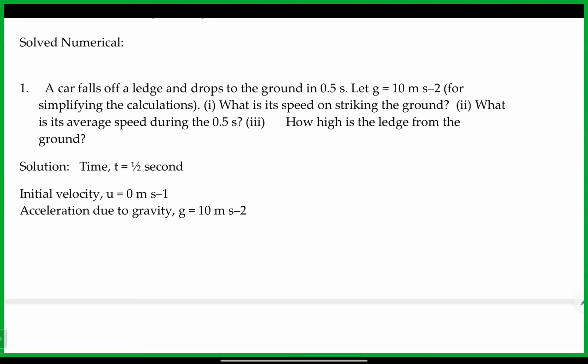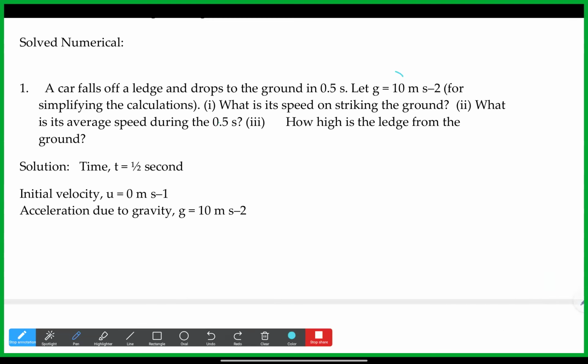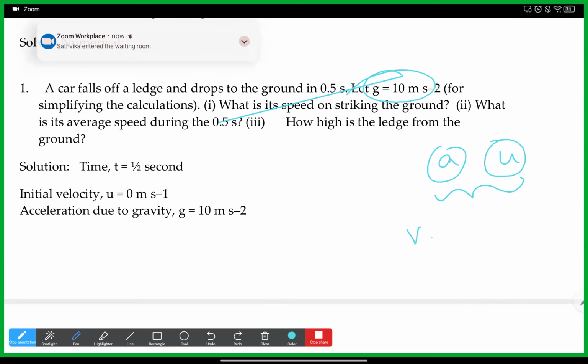They're asking this. So we know, Pranavi, that whenever initial velocity and g values are known, acceleration and initial velocity are there for us in the given question. If they ask us to find the final velocity, we have to use v is equal to u plus at, because v is equal to u plus at is generally used to find the final velocity after some time of travel, when acceleration and initial velocity are there.